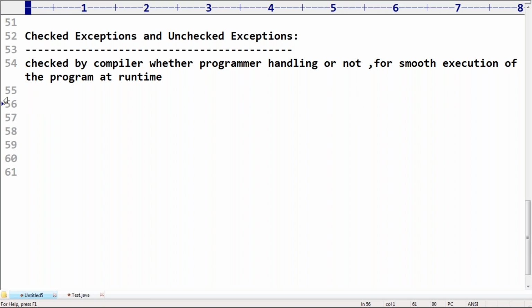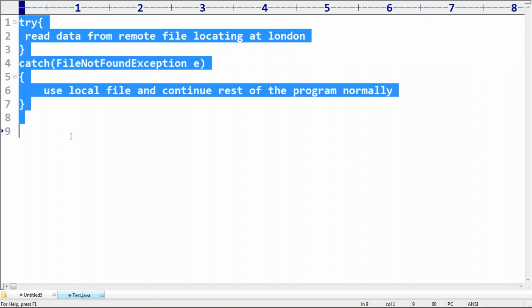Are you able to understand? Hall ticket missing exception, file not found exception, these kinds of things are nothing but checked exceptions. They are checked by the compiler at the beginning. Just observe that with a small example, then you people can understand clearly.